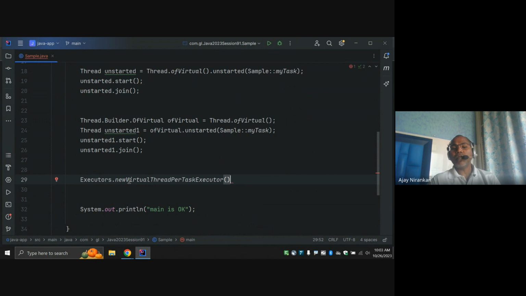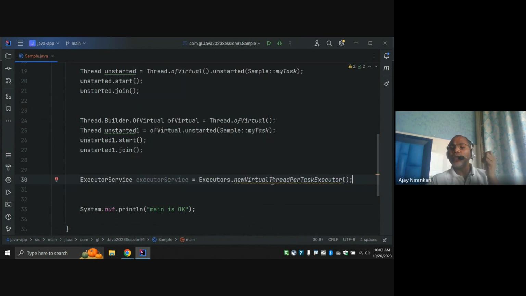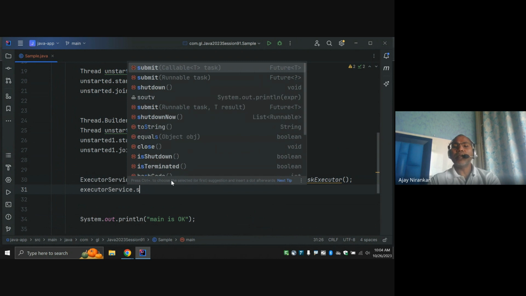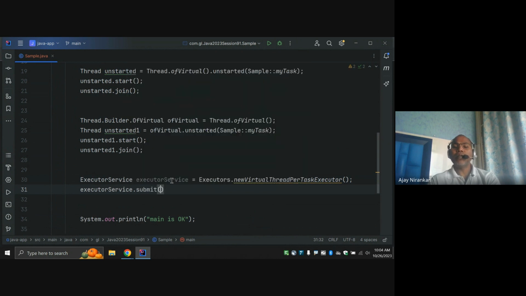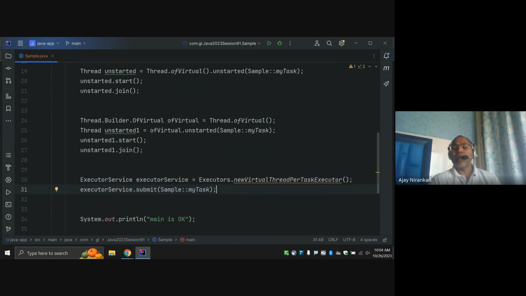So if you are using the executor service and someone asks how I can create virtual threads, you can use this concept. And now here you can use dot submit, whatever method you want to submit, the same task you want to submit.